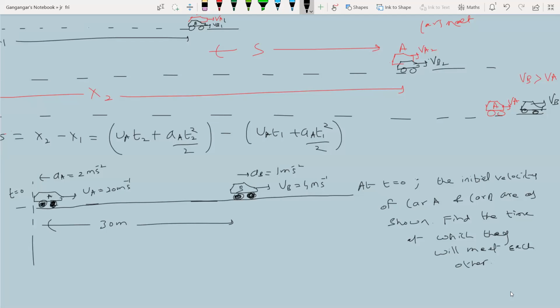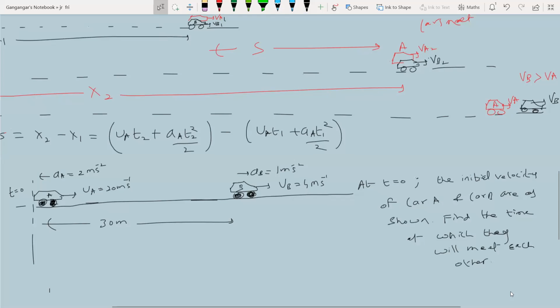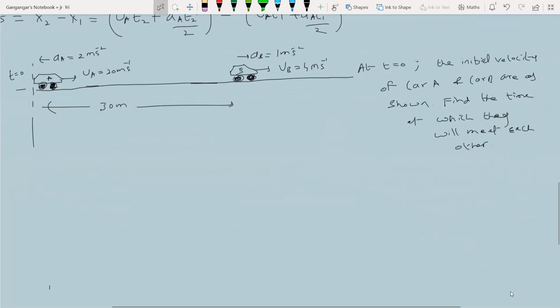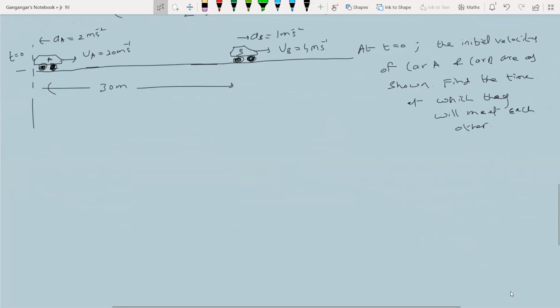At 2 seconds and 30 seconds, work out the velocities of car A and car B, so that you get the exact picture of how the path will be. Okay, sir. So I'll proceed with the formula. S_AB final.